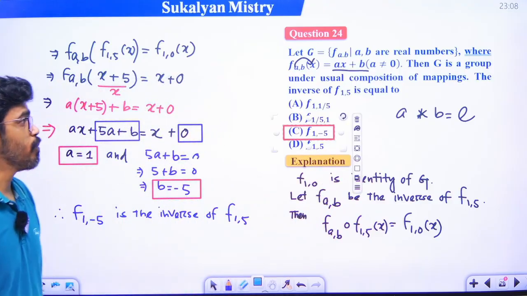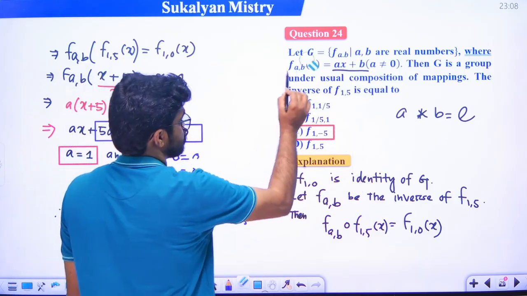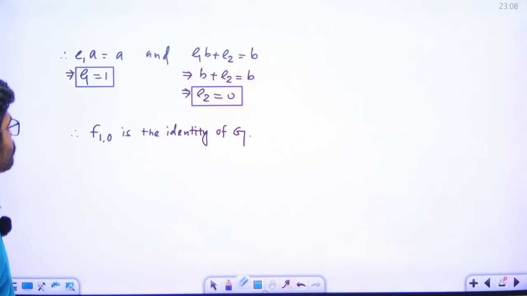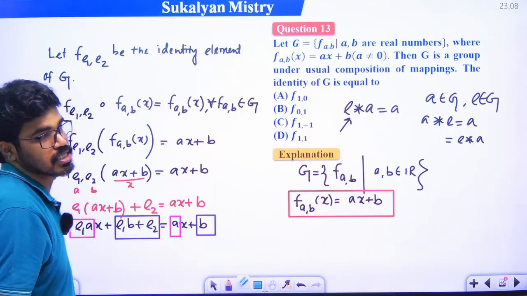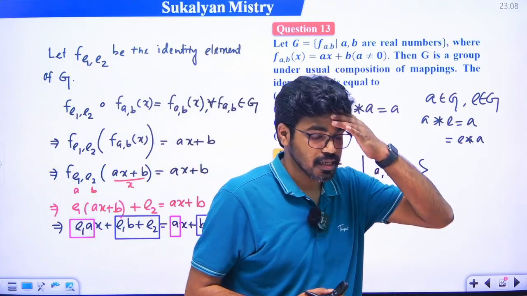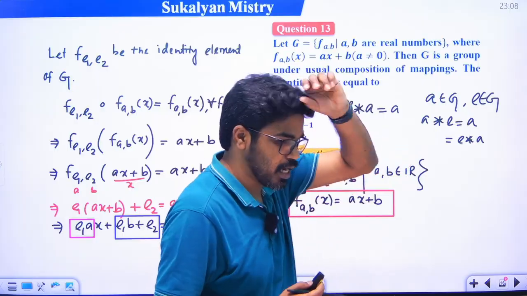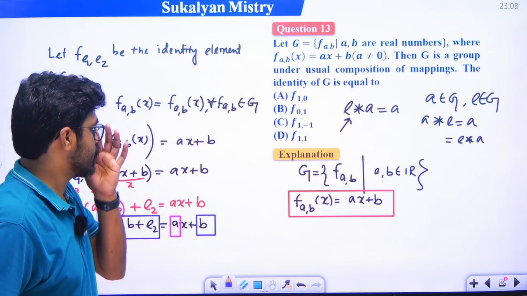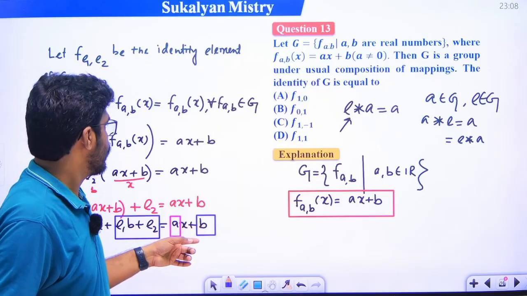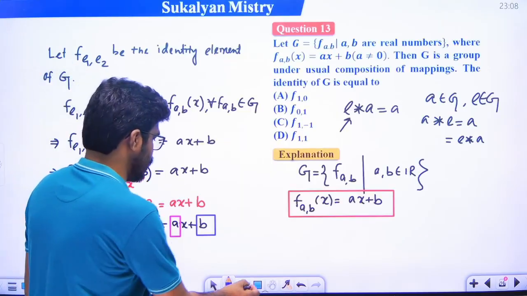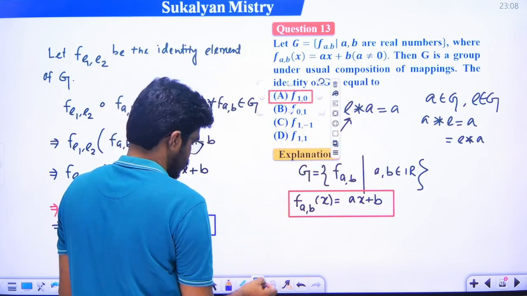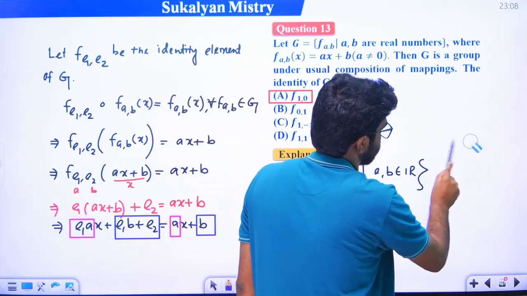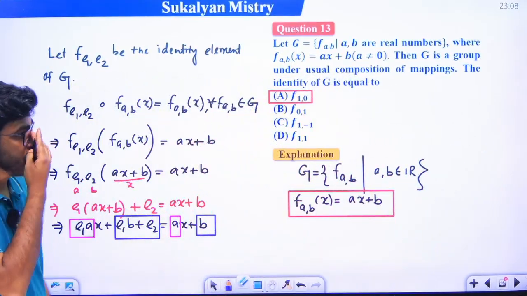These two problems, example 24 and most probably example 13, are similar problems. In example 13 we have to find the identity element, and in example 24 we have to find the inverse of f(1,5). What is the identity element? f(1,0). So option A is the correct answer. Clear? I think clear. Okay, let's go to the next problem.